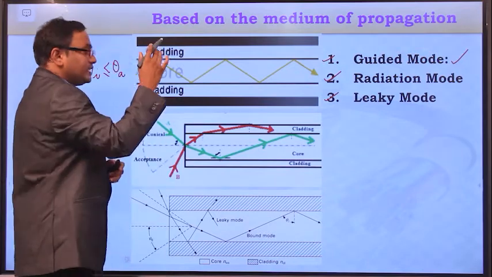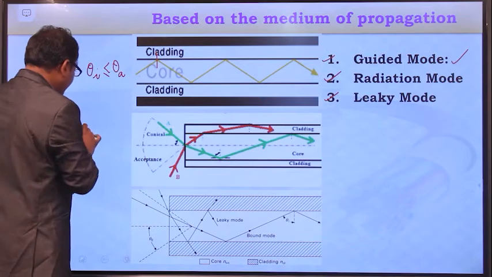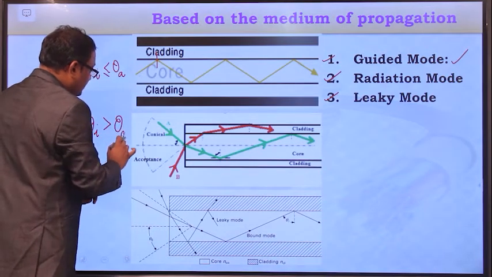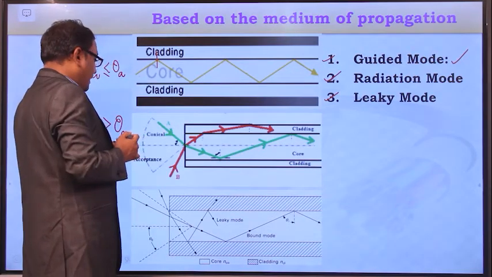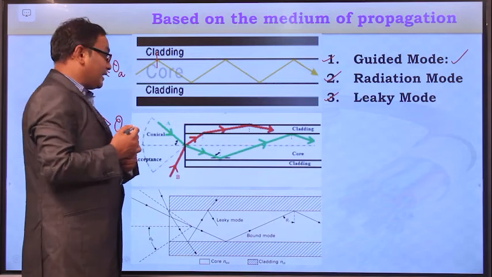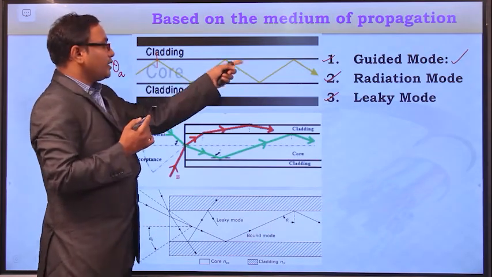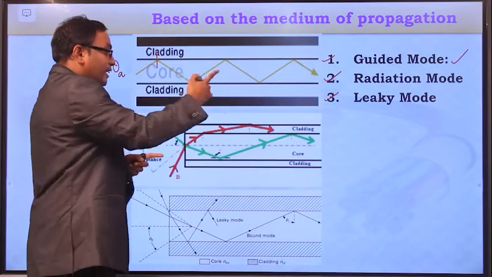These are the modes which correspond to the light rays which are entering with an incidence angle which is greater than the acceptance angle. If any light ray is entering into the fiber with an angle greater than the acceptance angle, then those light rays will not be totally internally reflected within the fiber. Instead, they enter into the cladding medium.